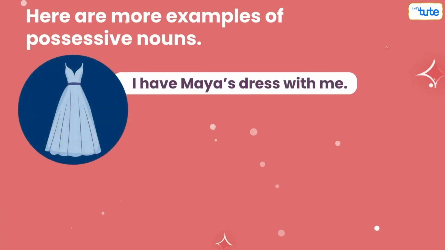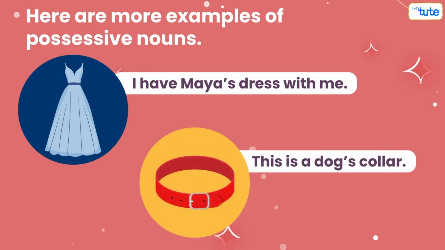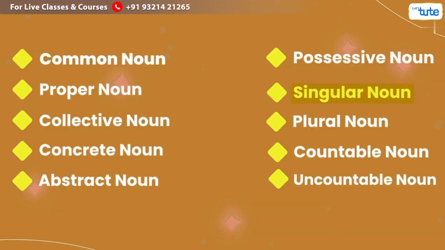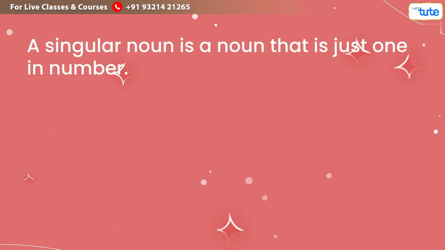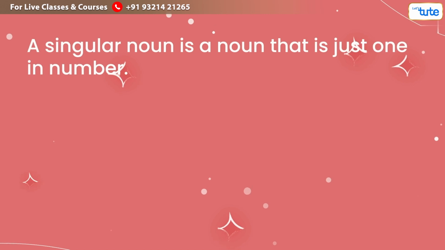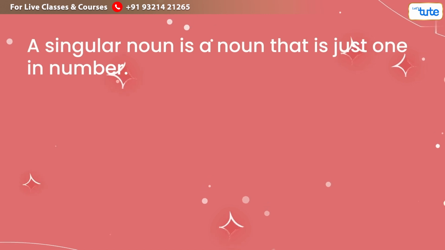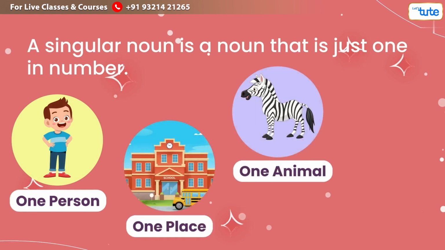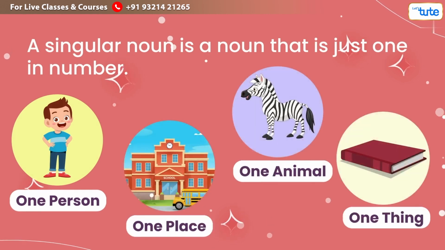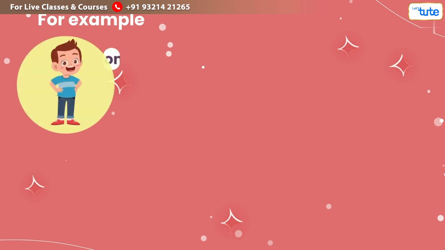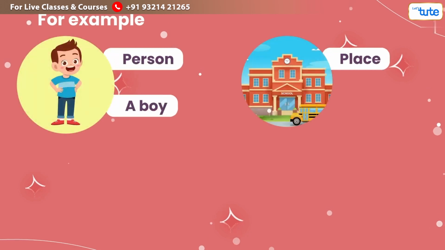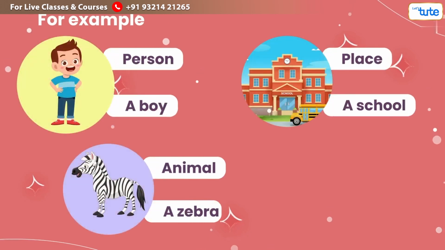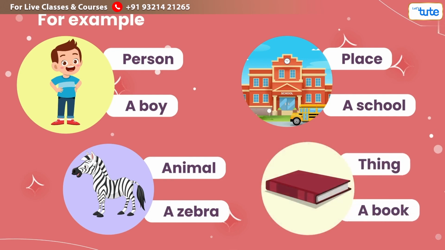Here are more examples of possessive nouns. I have Maya's dress with me. This is a dog's collar. Now, let us look into singular nouns. A singular noun is a noun that is just one in number. That is just one person, one place, one animal, and one thing. For example, person: a boy, place: a school, animal: a zebra, thing: a book.